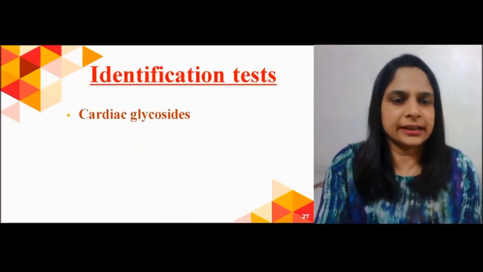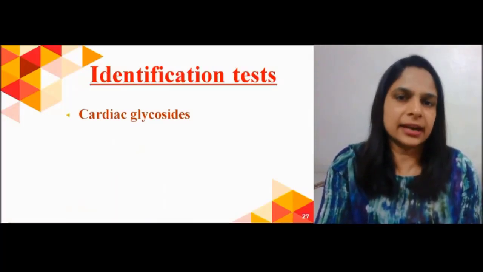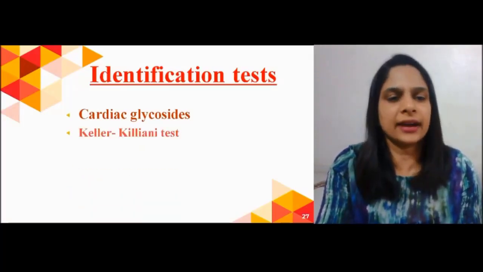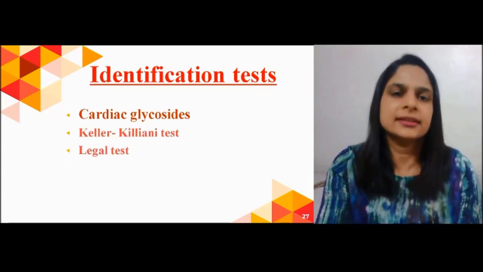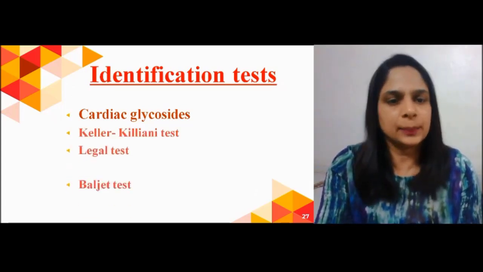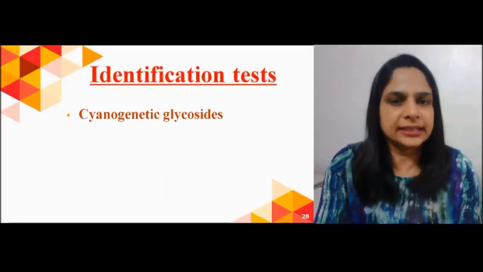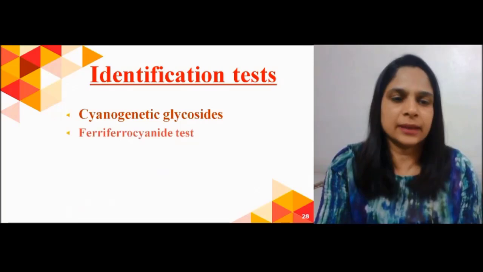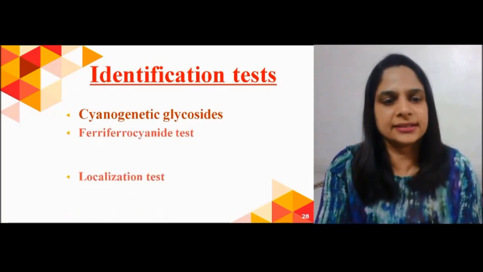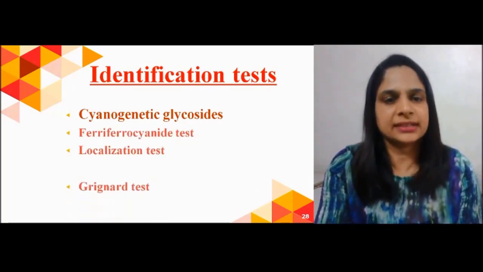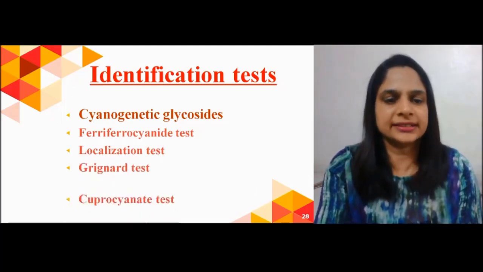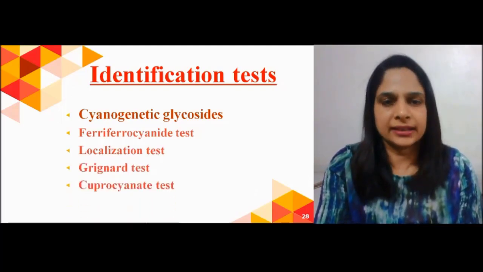The difference between these two tests and the details of the tests we will study in our online lectures. Then the third category is cardiac glycosides. Cardiac glycosides are identified by the Keller-Killiani test, Legal test and Baljet test. Then cyanogenetic glycosides are identified by the ferricyanide test, localization test, Grignard reaction test and cuprocyanate test.